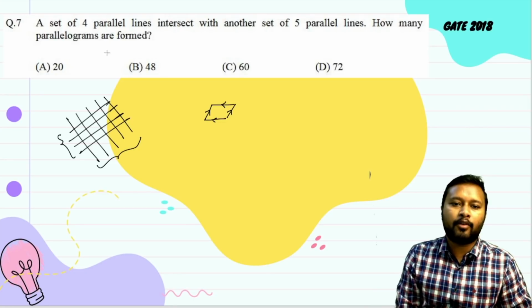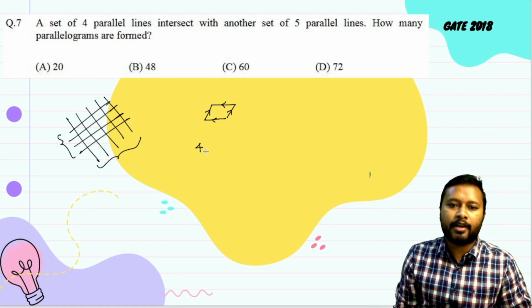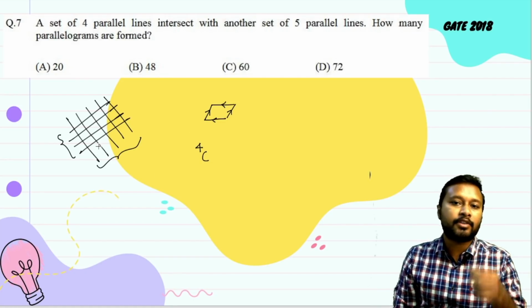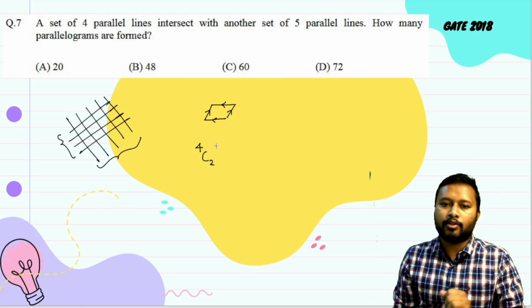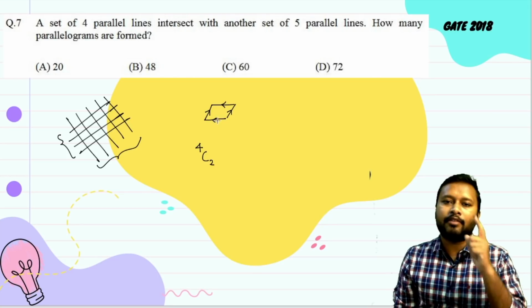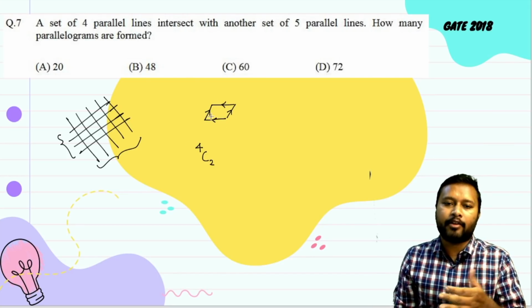So you have 4 parallel lines. Out of 4 parallel lines, how many are used in one parallelogram? 2 parallel lines are being used, so 4C2 is going to be from here. Similarly, out of 5 parallel lines, 2 will be used in one parallelogram, right? For forming a single parallelogram, you need 2 lines out of these 5.